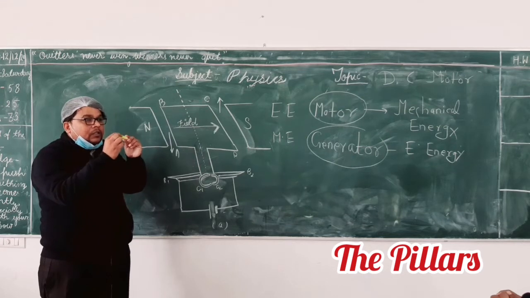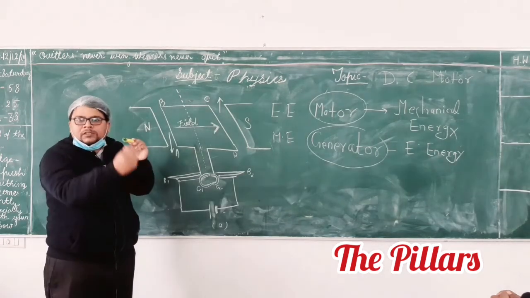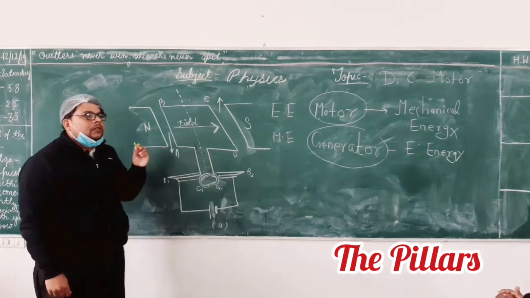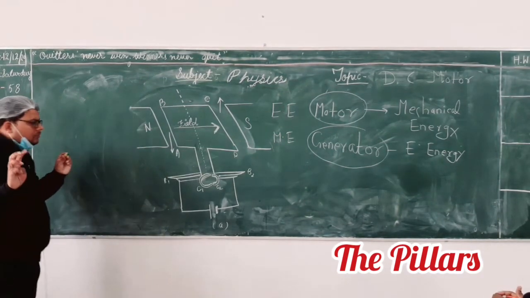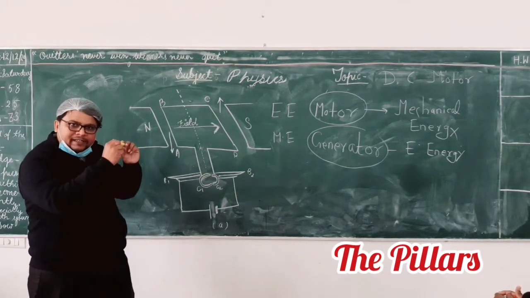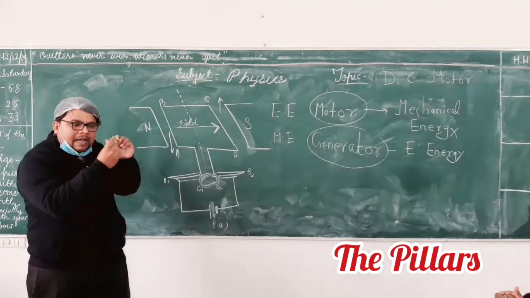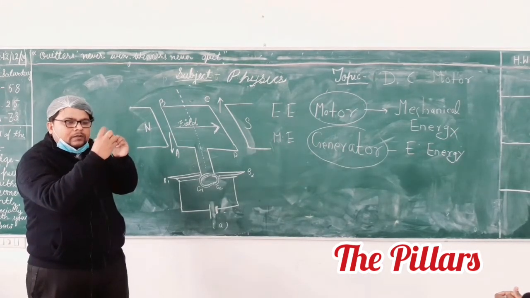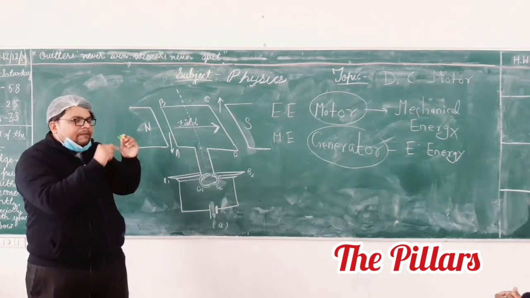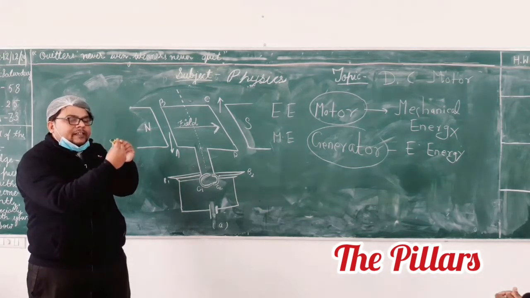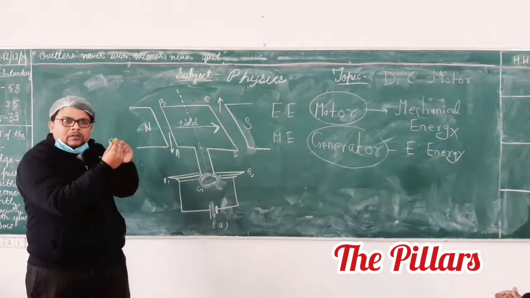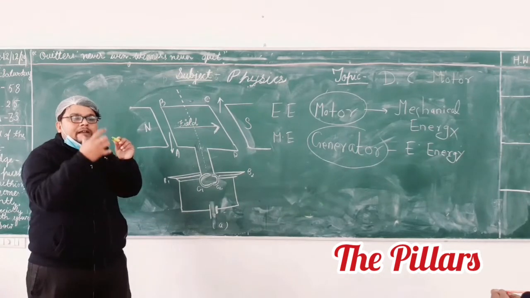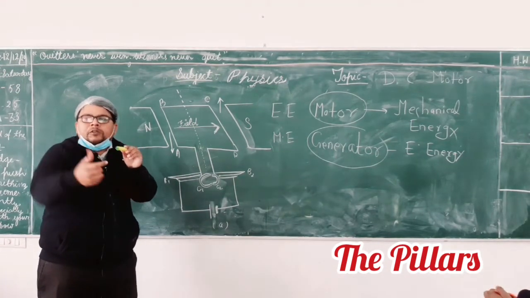For that rotation, we need force. If current passes, force will be generated and this will rotate. And whatever type of work you want, you can get it.